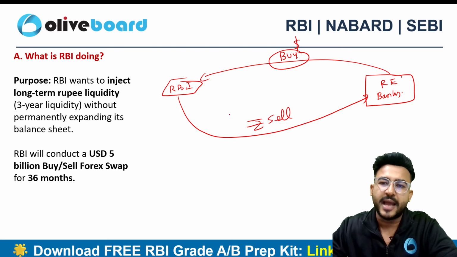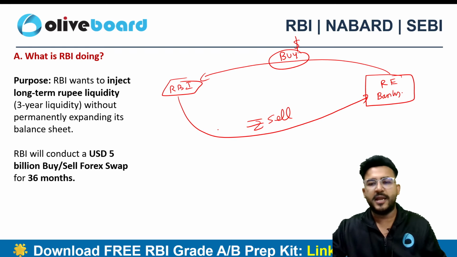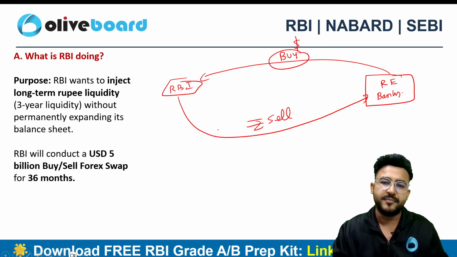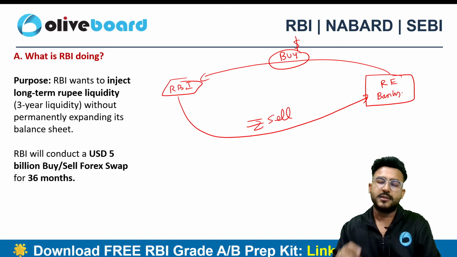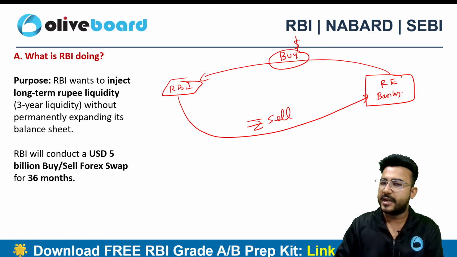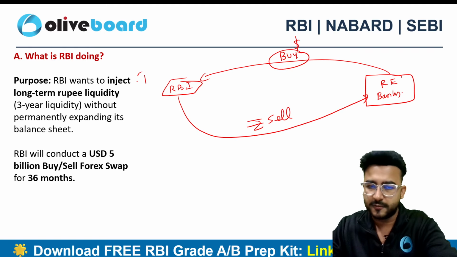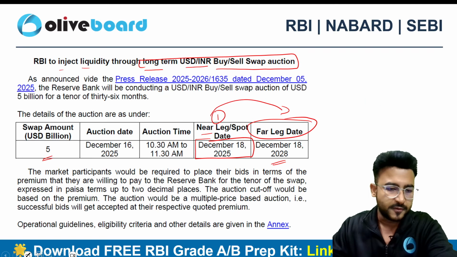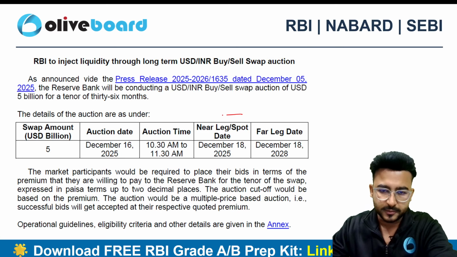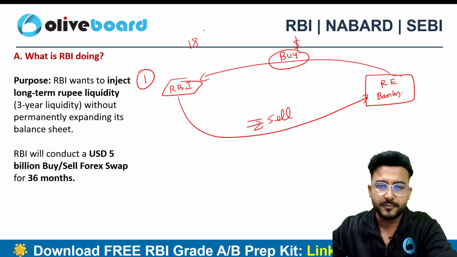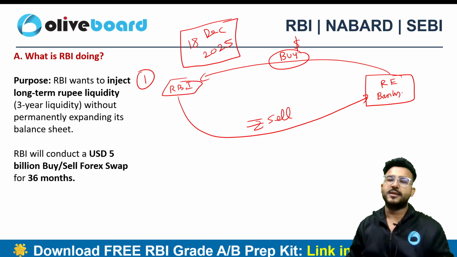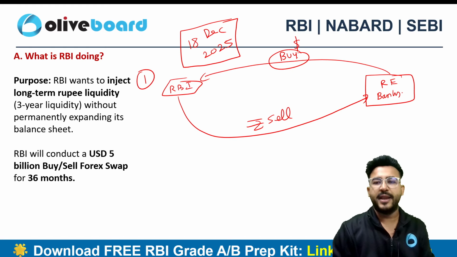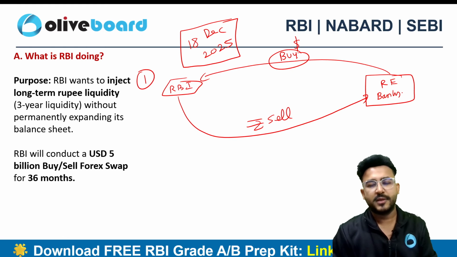So RBI will buy US dollars from the regulated entities, from the banks, and at the same time, it will sell the INR to these regulated entities. This is called the first leg, or I can say the near leg or the spot date. So on 18th of December 2025, this is going to happen. RBI will buy US dollars. In return, RBI will sell the INR to regulated entities, right?